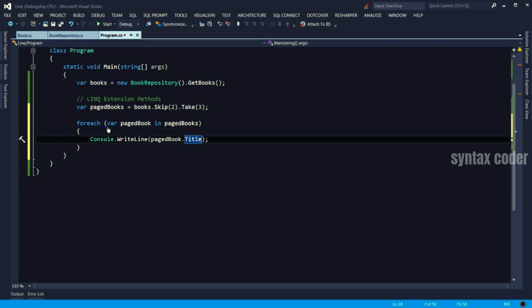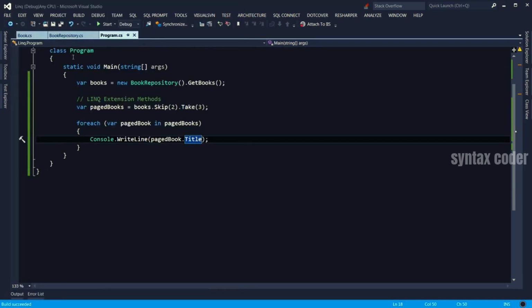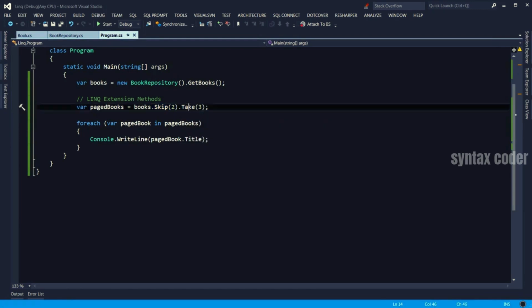Let's run this. So we got ASP.NET Web API as well as C# Advanced Topics. Let's double check. So we skipped 2 objects here and we got 3 objects. So skip and take are pretty useful.